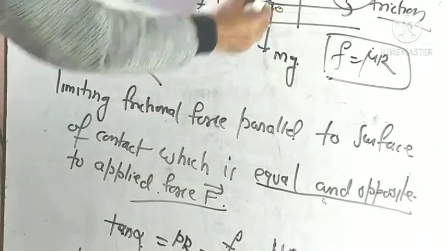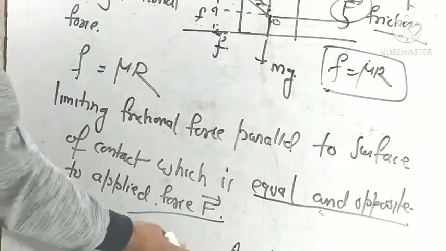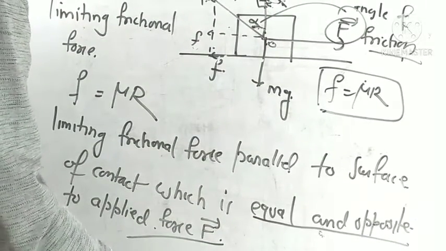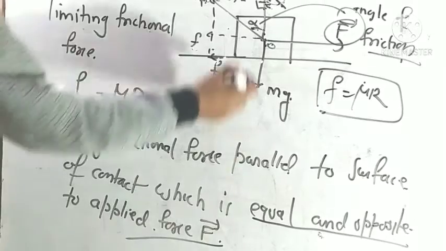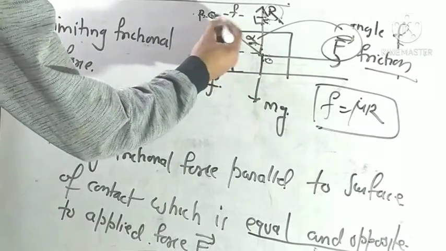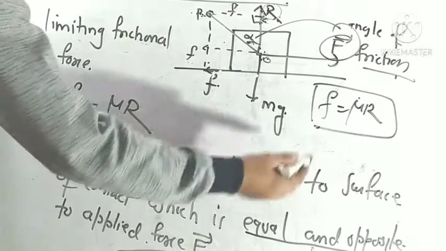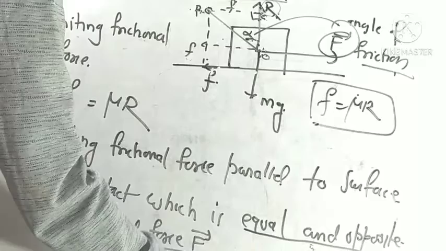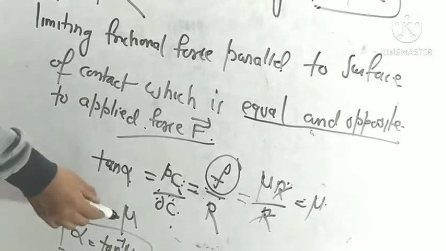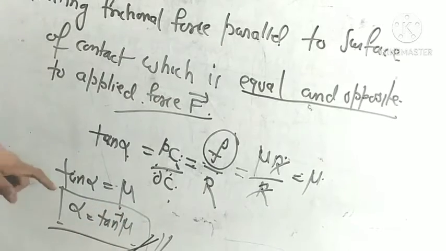Now we find tan alpha, which is PC upon OC. The value of PC is the frictional force and the value of OC is R. Putting F equals mu R, R cancels, and only mu is left. So tan alpha is equal to mu, and alpha is equal to tan inverse mu. This is the angle of friction.